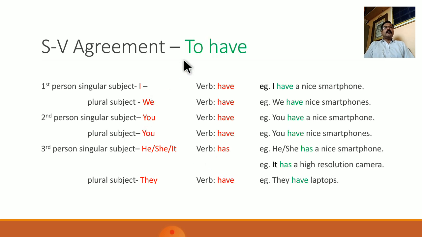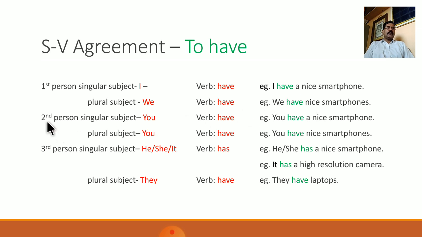Let us see the subject verb agreement when we use forms of to have as main verbs. If the subject is first person singular, that is I, the form of to have that is used is have. For example, I have a nice smartphone. If the subject is first person plural, that is we, the form of to have is have. For example, we have nice smartphones.